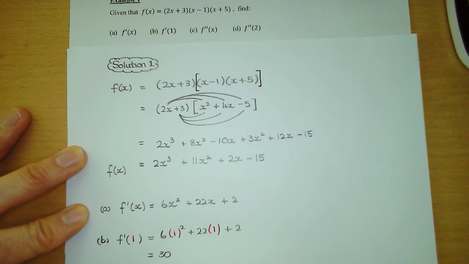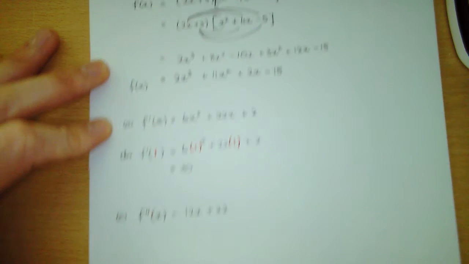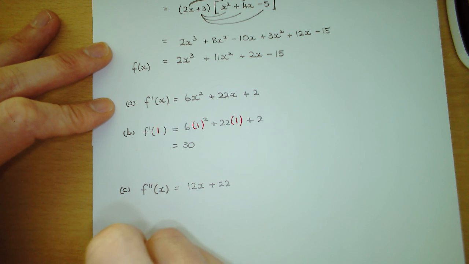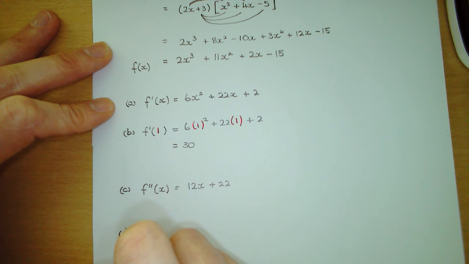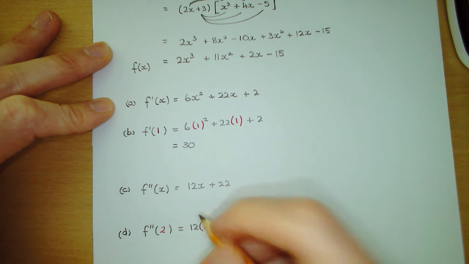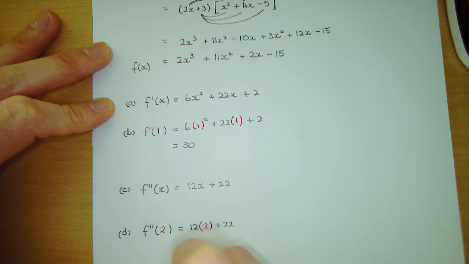Okay, part D then says find f double dashed of 2. So that means we're replacing everywhere we see x in the second derivative with 2, and we're getting a value for it. So part D, f double dashed of 2. So that's going to give us 12, and then replace x with 2, and then we're adding on 22. So 12 multiplied by 2 is going to give us 24. 24 plus 22 is going to give us 46. So that's what f double dashed of 2 is.